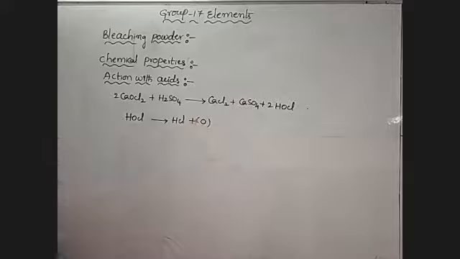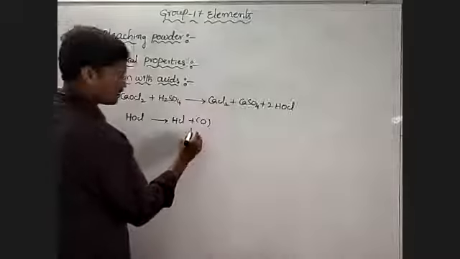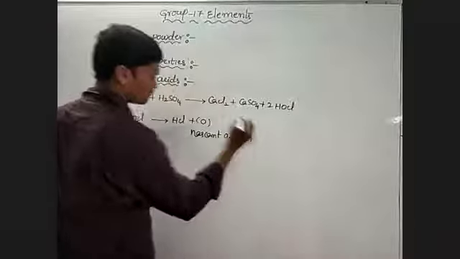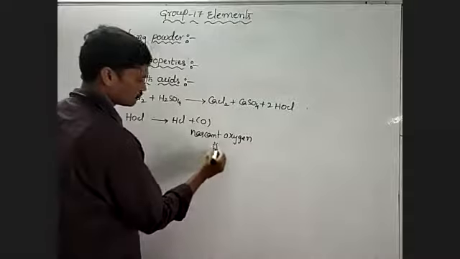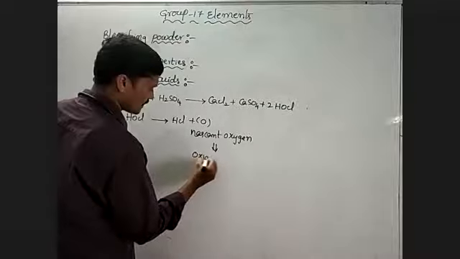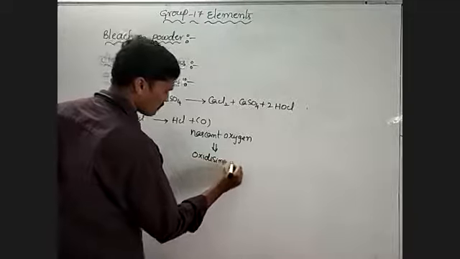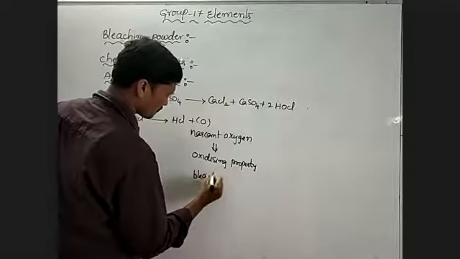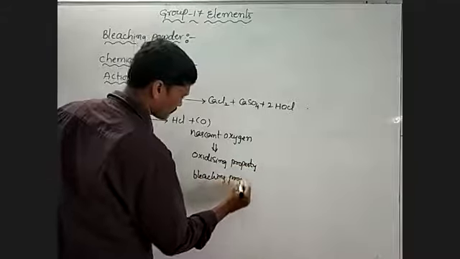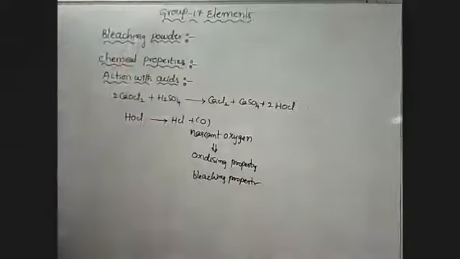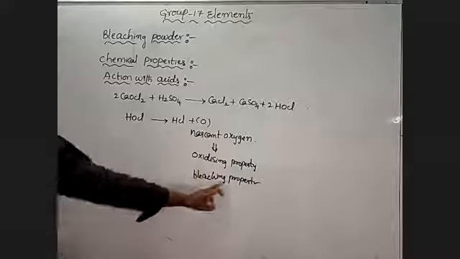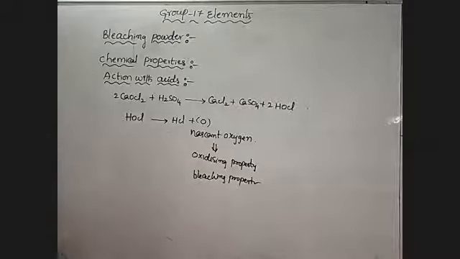Here, it is due to the formation of nascent oxygen. Due to formation of nascent oxygen, bleaching powder has oxidizing properties and bleaching properties. What is the reason here?